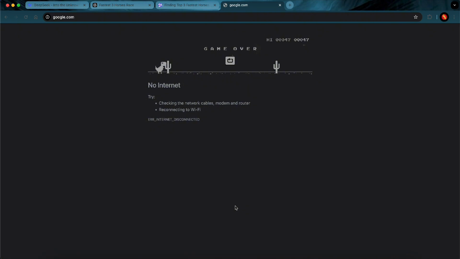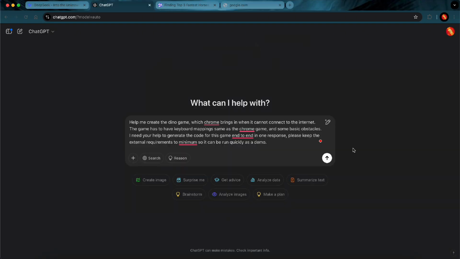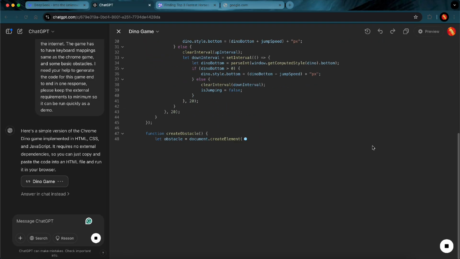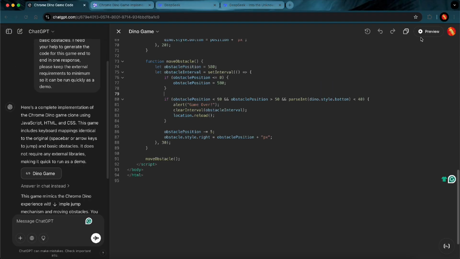We are going to evaluate the DeepSeek last in this run because of the lack of logistic ease on it right now. Alright, I have pasted my prompt here. Let's see how it goes. Let me go to the preview and see how this is working.